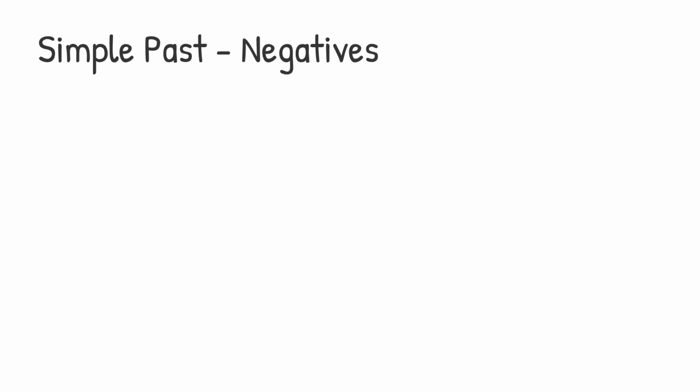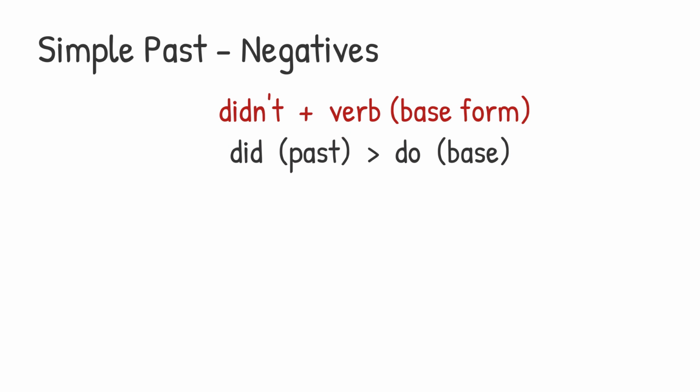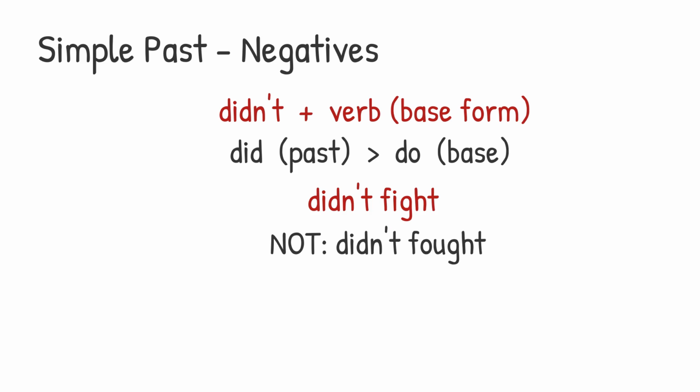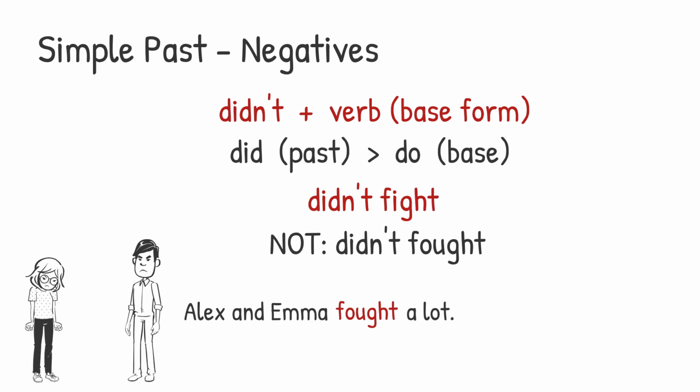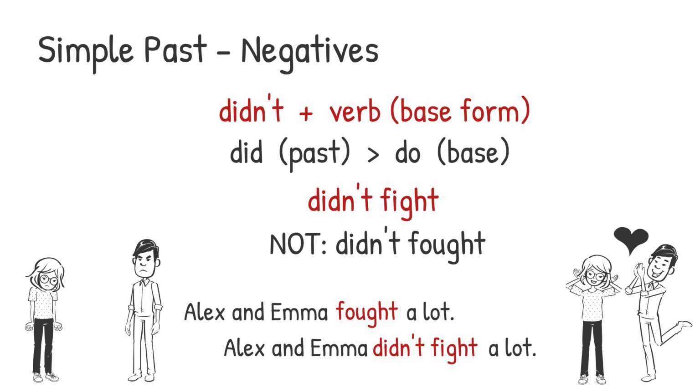And finally, we change simple past sentences into the negatives by adding didn't and changing the simple past verb into the base form. Did is the past tense of do. For example, the negative of fought is didn't fight, not didn't fought. Alex and Emma fought a lot. Alex and Emma didn't fight a lot.